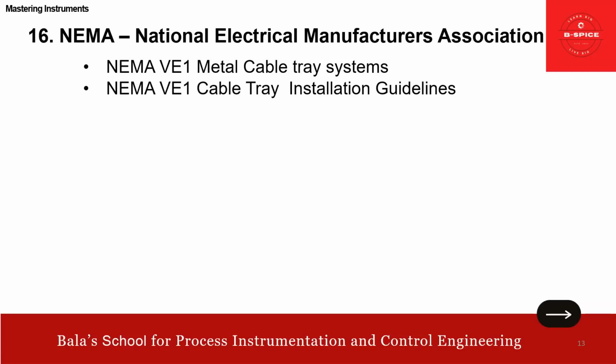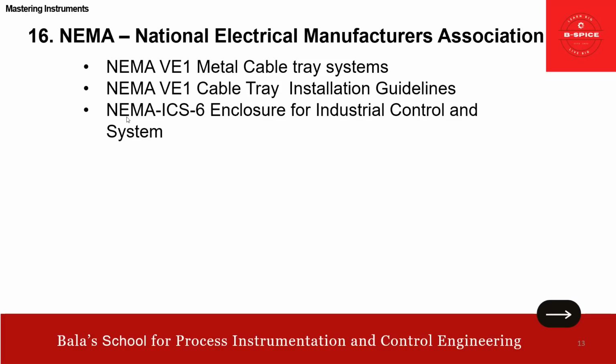Then NEMA VE 2, cable tray installation guidelines. Then ICS 6. This talks about the enclosure for the industrial control and system. Cubicles, panels, junction box, local control panel, all this comes under that. This is about the NEMA.